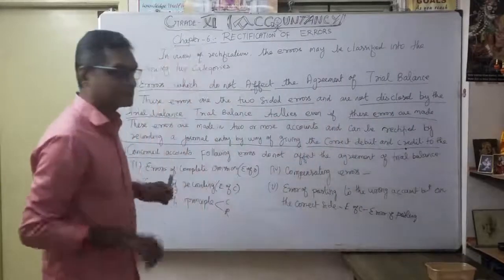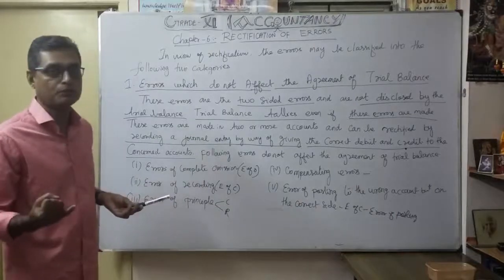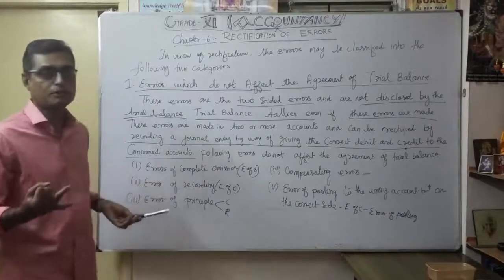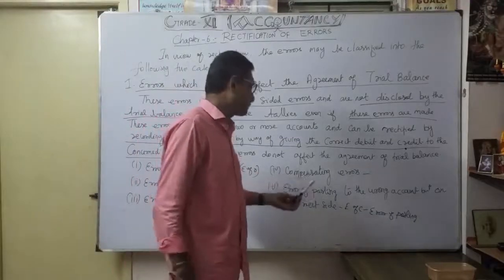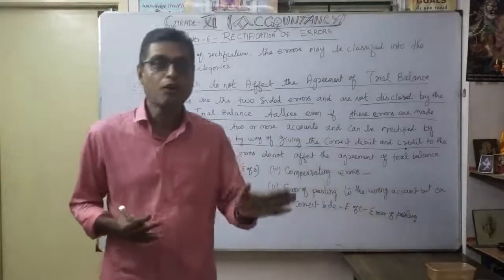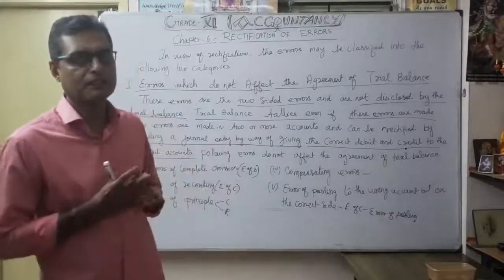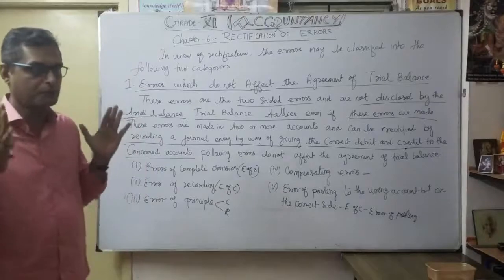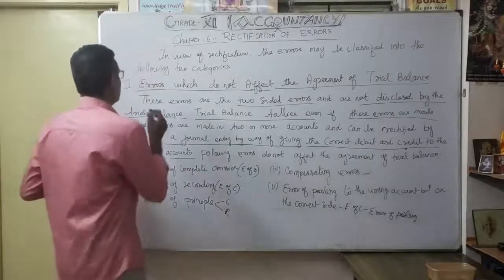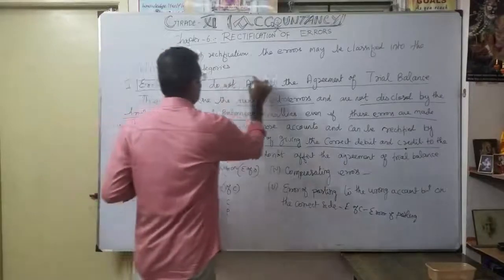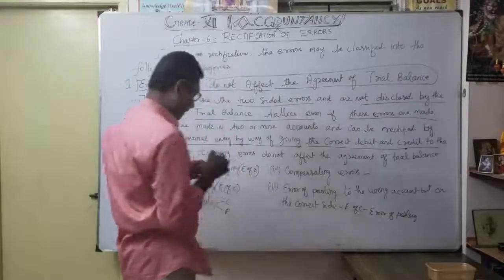So these are the five. First, error of complete omission. Second, error of recording. Third, error of principle. Fourth, compensating errors. Fifth, error of posting to the wrong account but on the correct side. Anyway, they never affect the trial balance. First of all, you have to keep in mind which errors do not affect the trial balance. That is why this heading is very important: the errors which do not affect the agreement of the trial balance. Under that, these five errors.